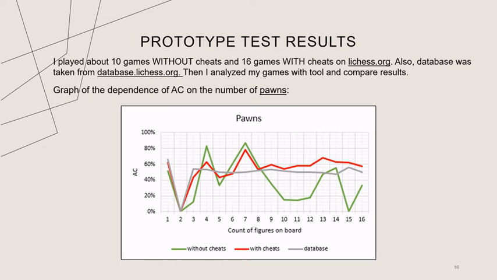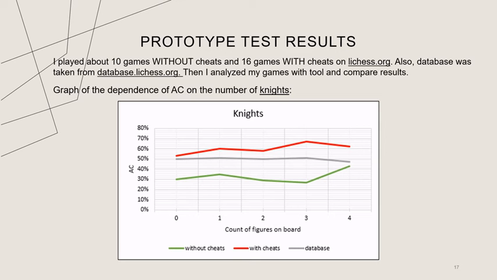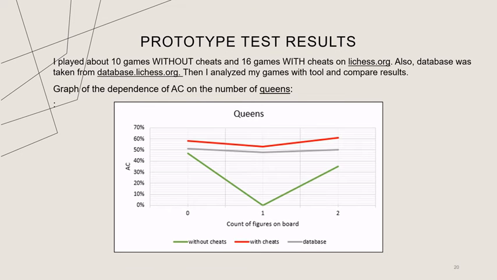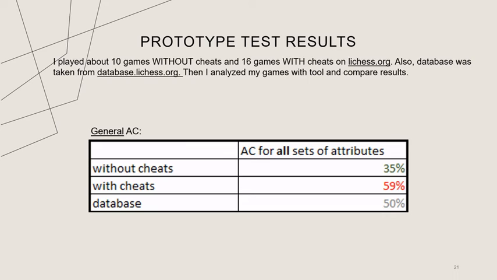The results of the analysis are presented on the screen, also graphs of the dependence of AC on the number of pieces on the board, for pawns, for knights, for bishops, for rooks, and for queens. As you can see, with cheats my AC in most cases was over 59%, although the AC at my rating is 50%, and without cheats my AC is 35%. Can I conclude from this data that I am cheating? And yes and no. At the moment, there is very little experimental data to state something, but anyway the program has fulfilled its purpose. You can still find more data about my research in my repository in the example folder.